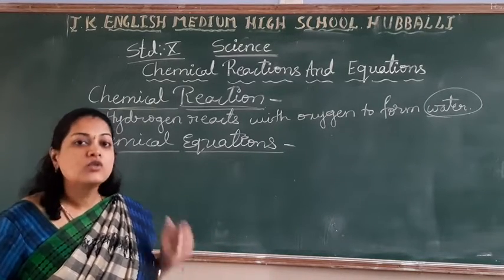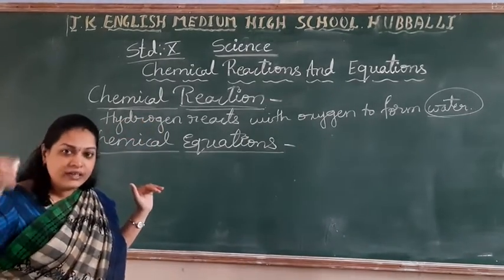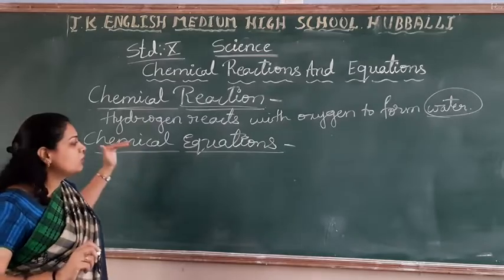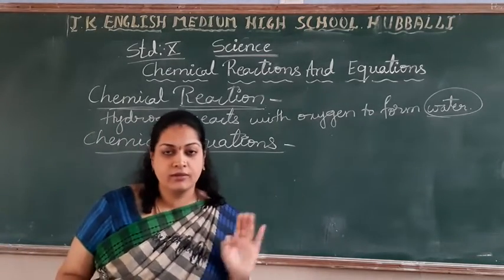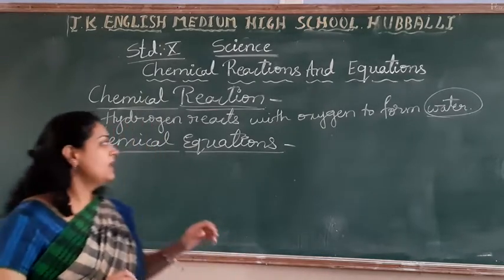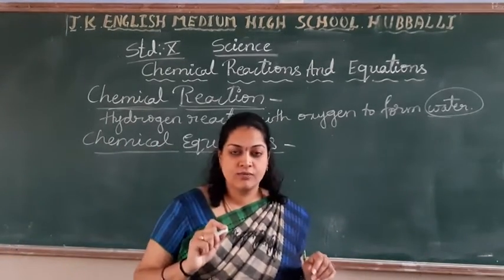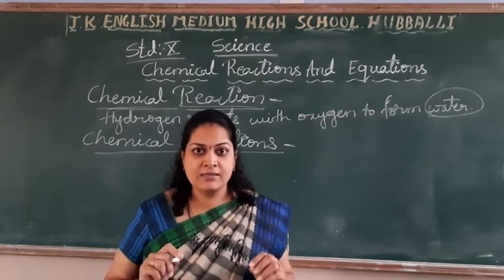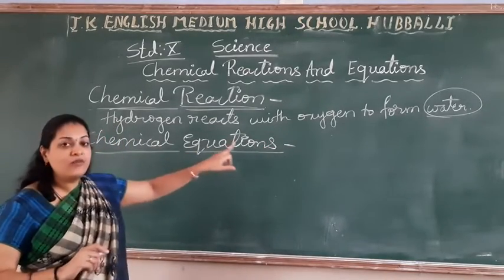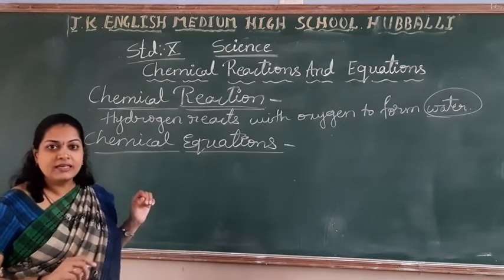No, we can't. So to simplify what we have written in words, what did the scientists do? They took the mathematical representation. In our lower classes we have discussed elements and given the symbols. To write compounds we use the formulas. So using symbols and formulas we can write this same reaction in terms of an equation. That is called the chemical equation. Hope you are understanding, students.